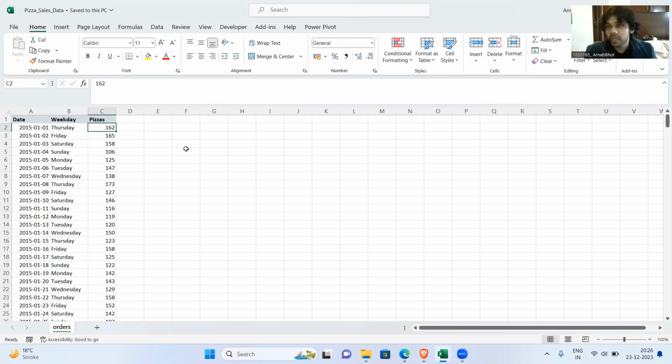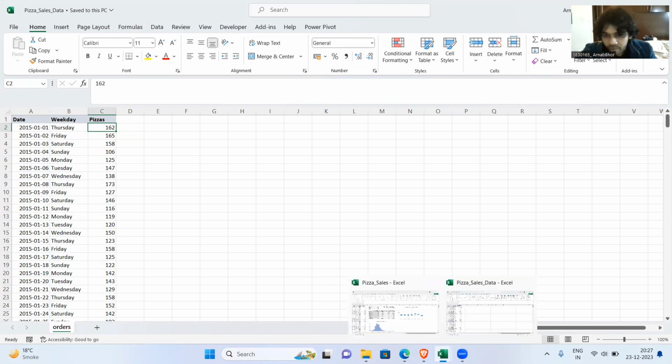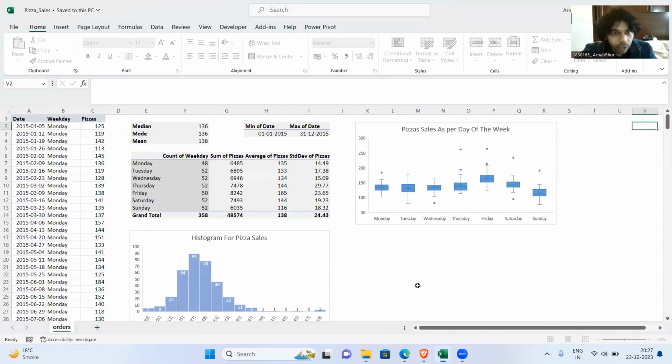Let's zoom out a bit. We are analyzing the data for a company that sells pizzas, and we have the data for 2015, the whole year's data. We want to see how it went, which days were more profitable than the others, and see how things went for the past year. That's our agenda. Now, how will we be doing this? I've completed this project and just wanted to demo it to you today.